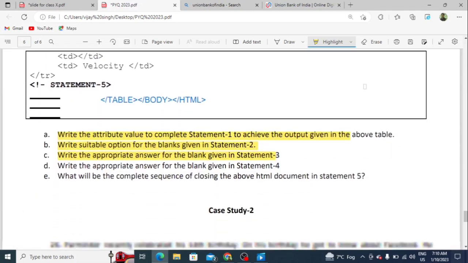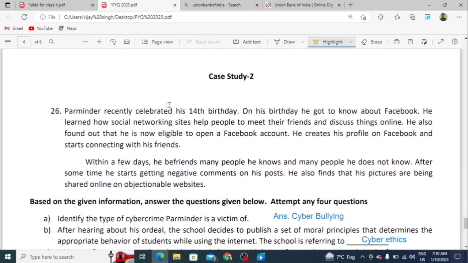And in the last, what will be the complete sequence of closing the above HTML document in statement 5? Students, we always have to close the inner tag first, then the outer. First the table tag, then the body tag, and then the HTML tag will be closed. So students, this is case study 1, and now read case study 2.